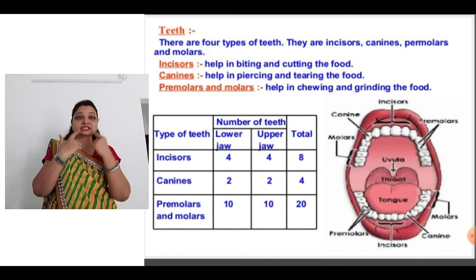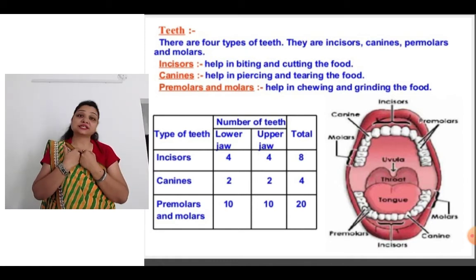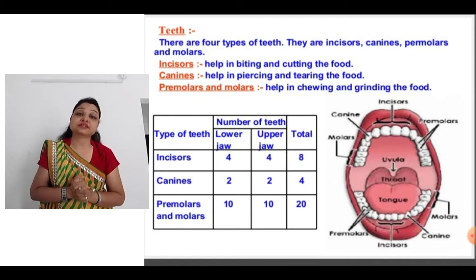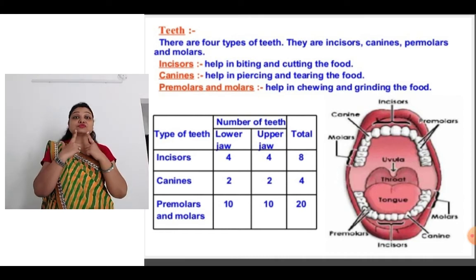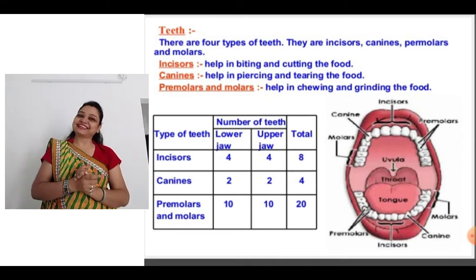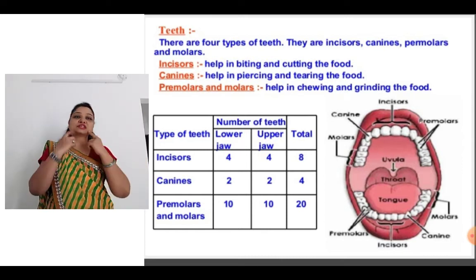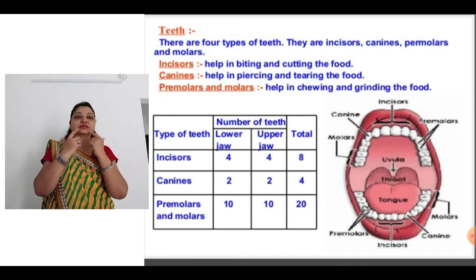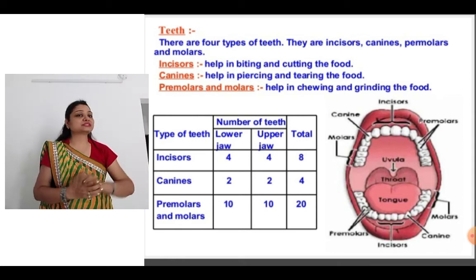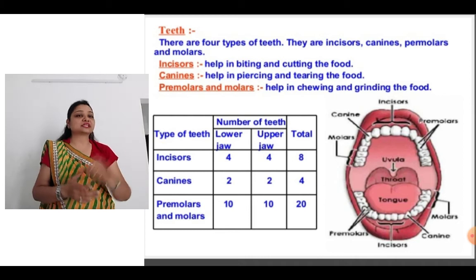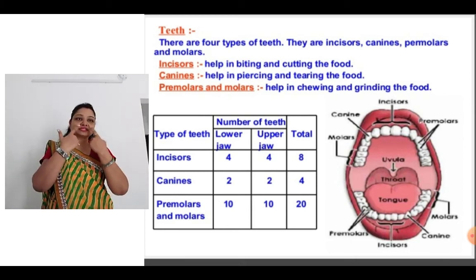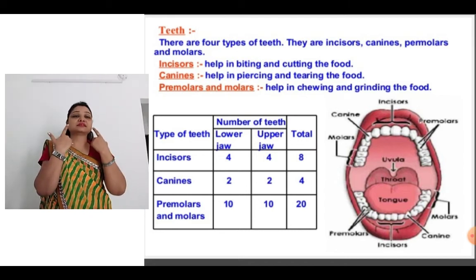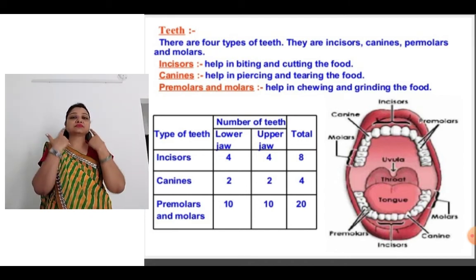Canines, the side ones, help in piercing and tearing the food, and are found mainly in carnivores. Yes, because they want to tear the food. These you must have seen, the devil's teeth, these ones. Yes, they are the canines. Next are premolars and molars for chewing and grinding, the side ones. Now in the figure also you can see the position: incisors the front ones, canines the side ones, and more inside the molars and premolars, the bigger ones